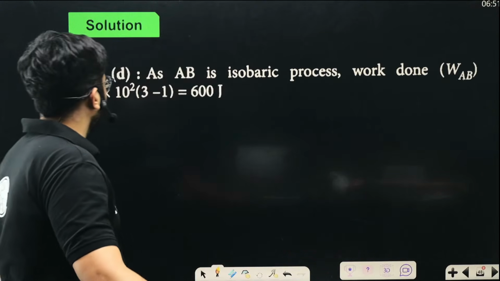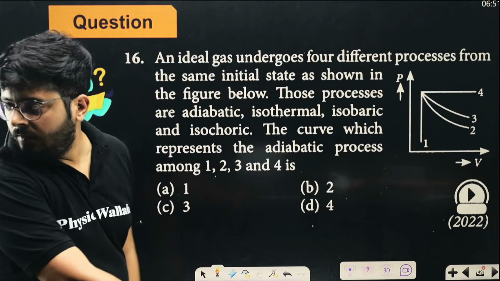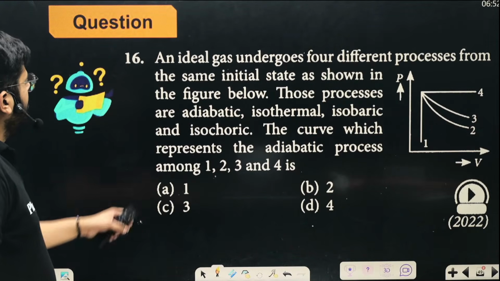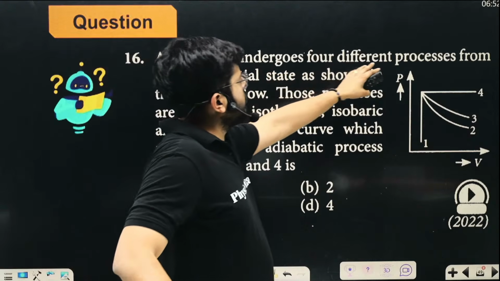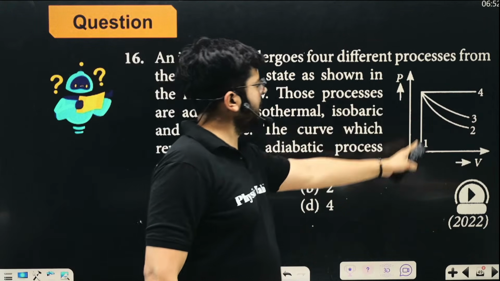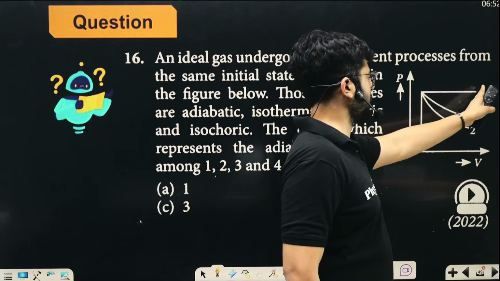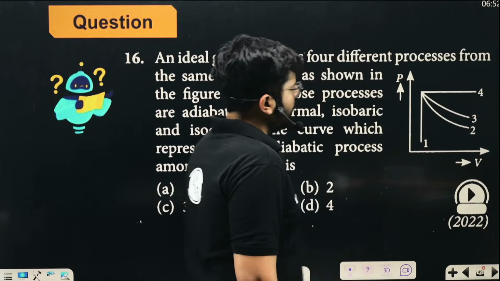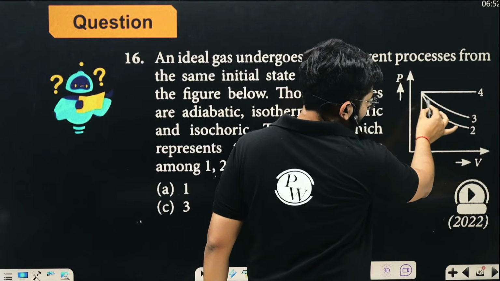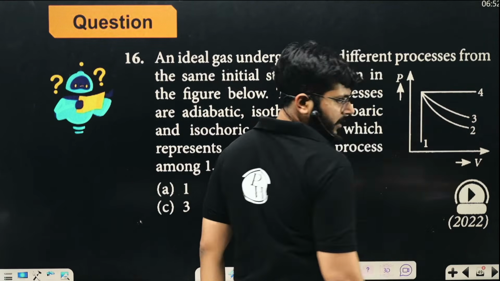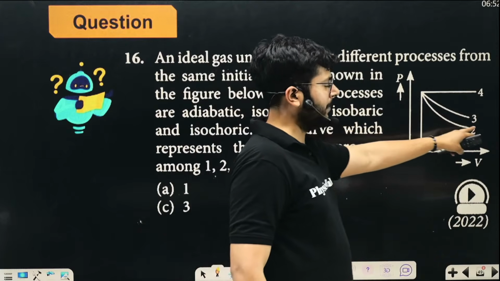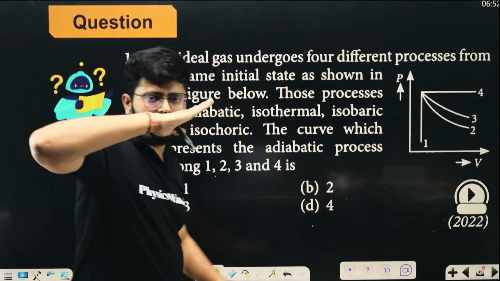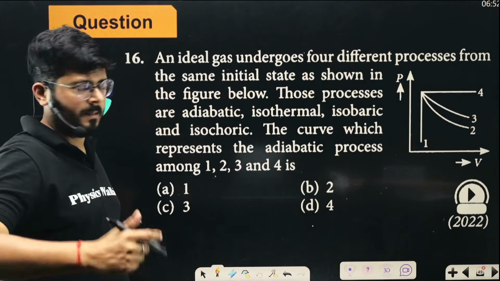Now have a look at another question. An ideal gas undergoes 4 different processes. In 1, the volume is constant. In 4, the pressure is constant. And in between, we have 2 graphs of different slopes, right? One has a steeper slope and one has a smoother, lesser slope. So process 2 is happening much faster. Process 3 is happening at a slower rate. The slope defines how quickly the change is happening, right?